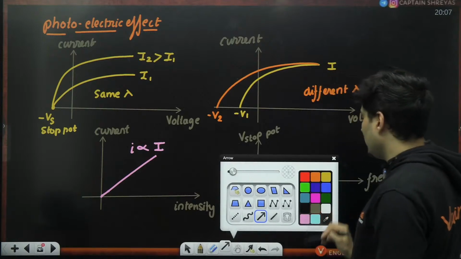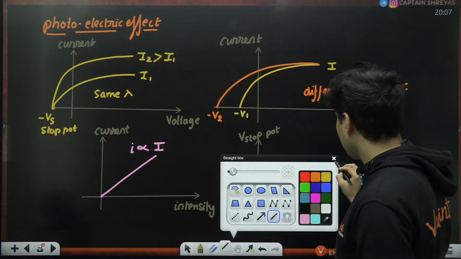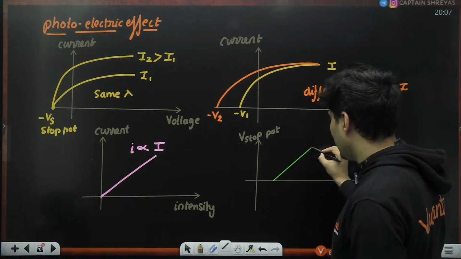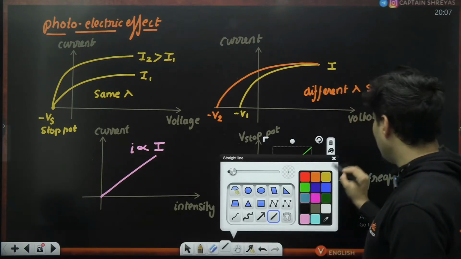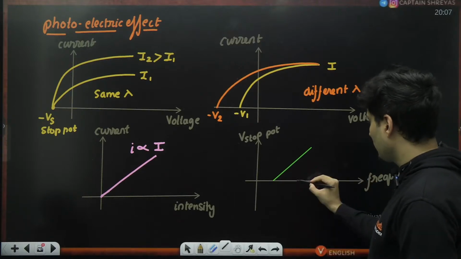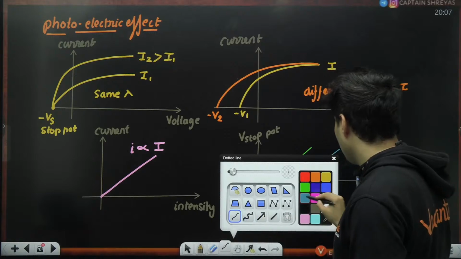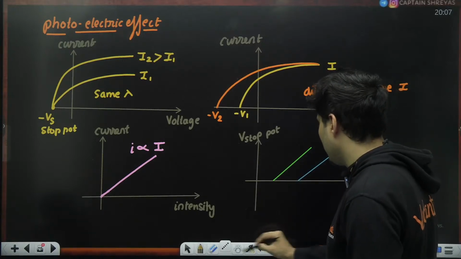This is drawn for different metals. It is like this. Maybe for another metal, it will be like this. But if you extend it backward, what does it exactly give you?